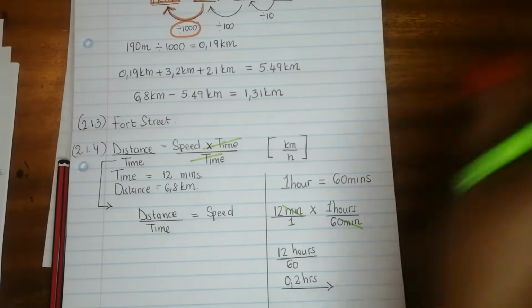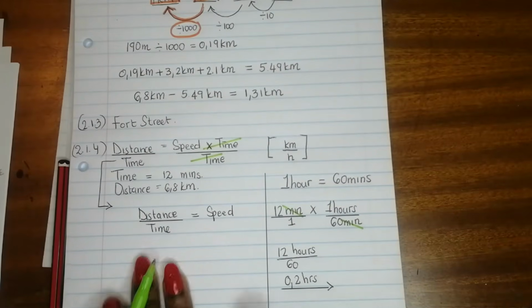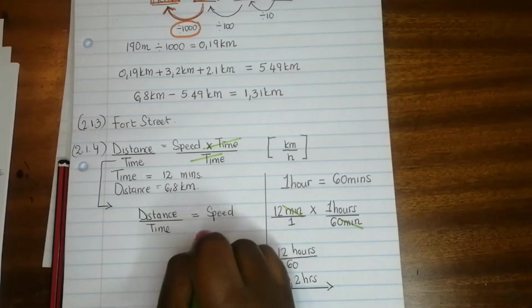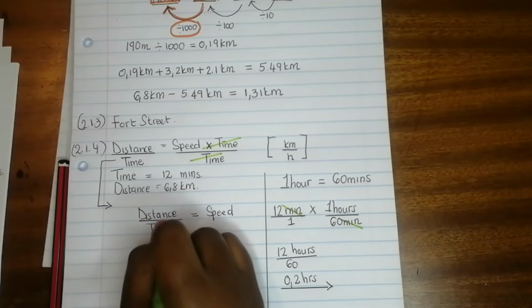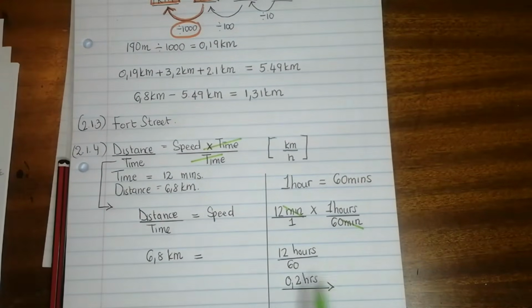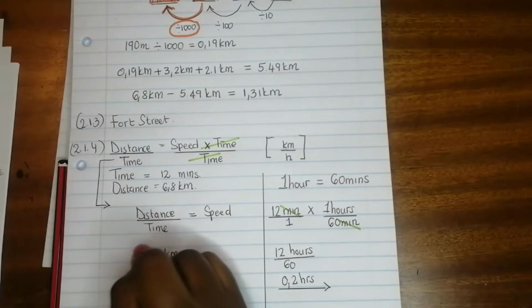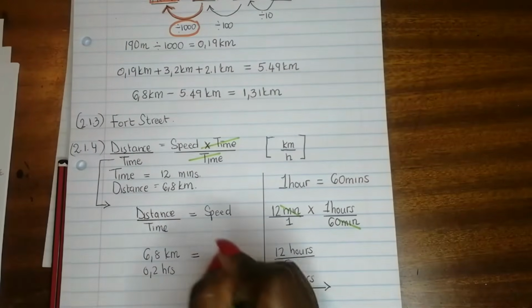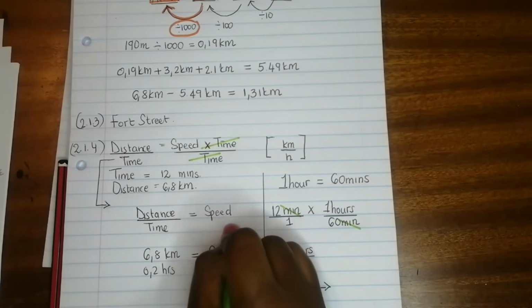So we've got our units now in hours, and we are ready to substitute everything into our formula. We know that the distance is 6.8 kilometers, and we know that the time in hours is 0.2 hours, and average speed is obviously what we're looking for.